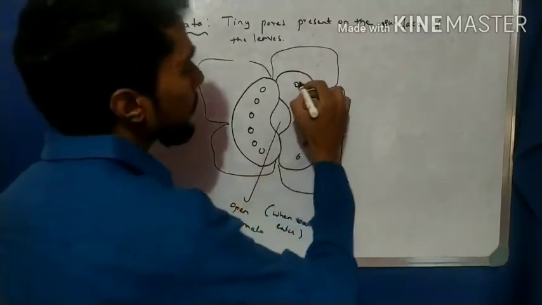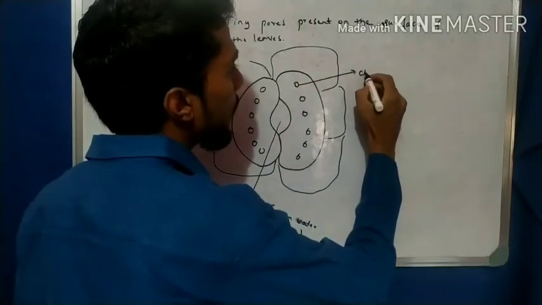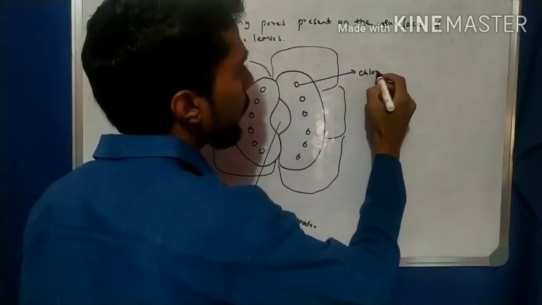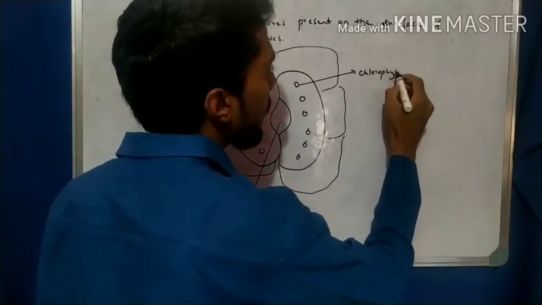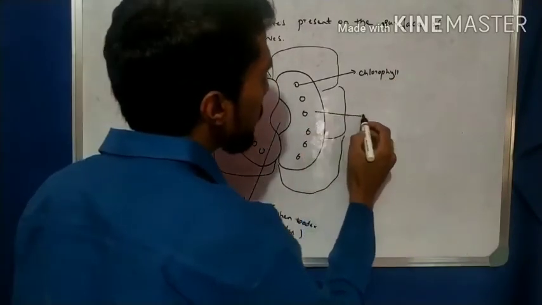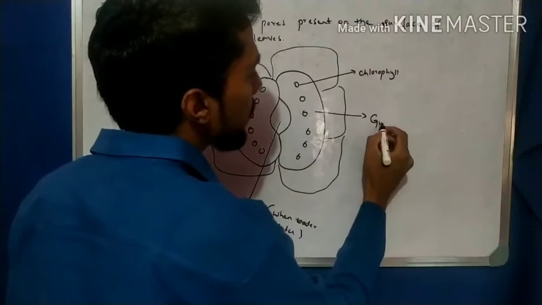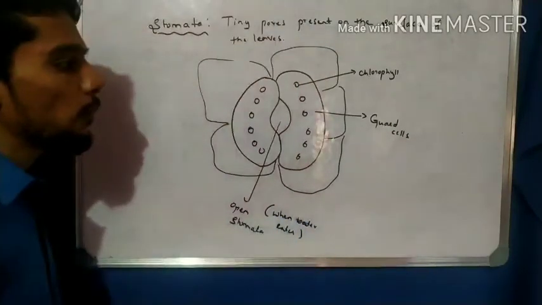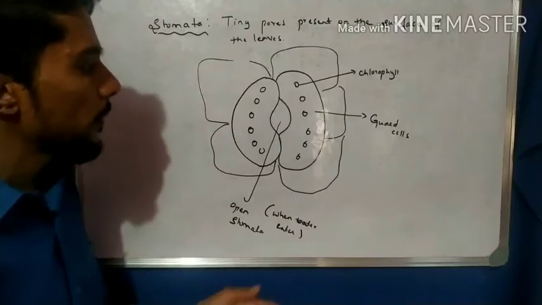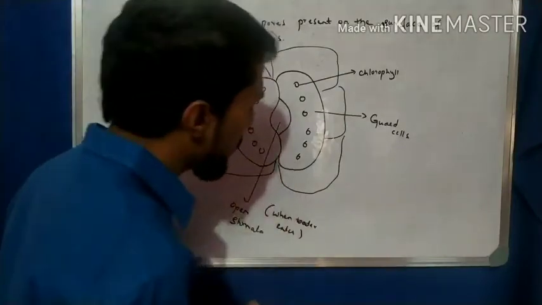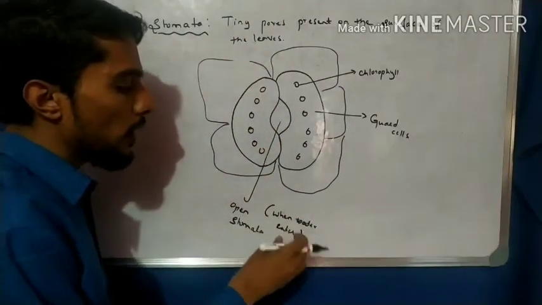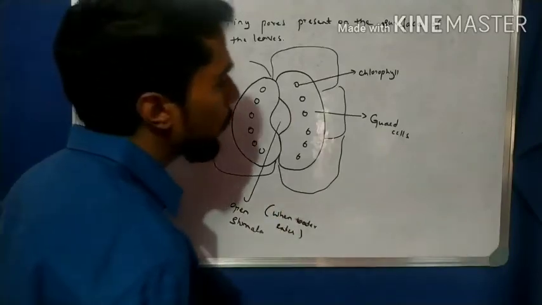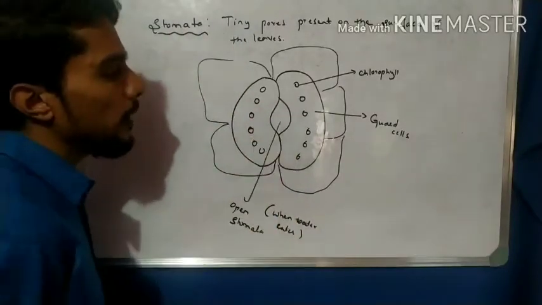This is nothing but a chloroplast, chlorophyll. And this is nothing but what? Guard cells. These are very important points of chloroplast. So this is about open stomata. When the water flows in, then the stomata become open.